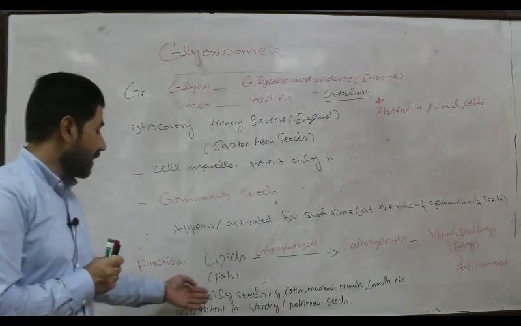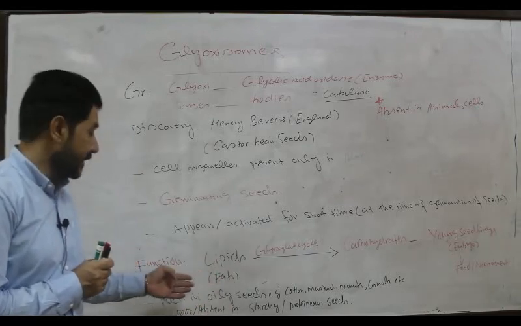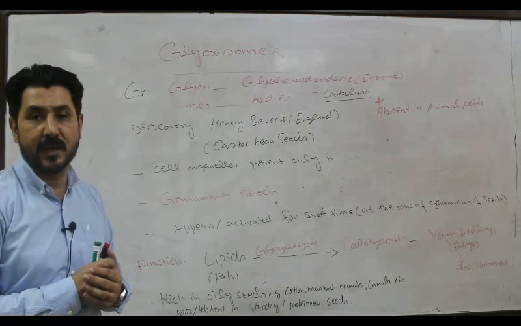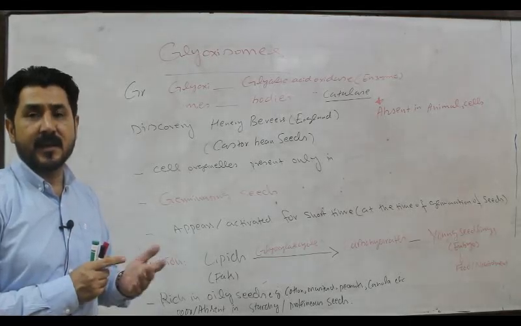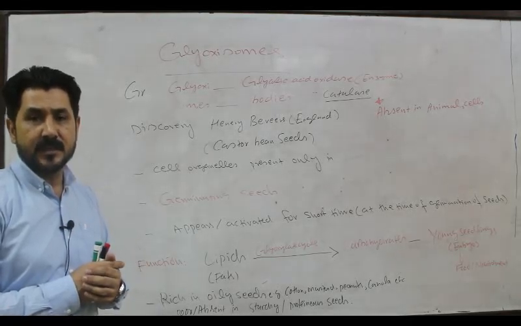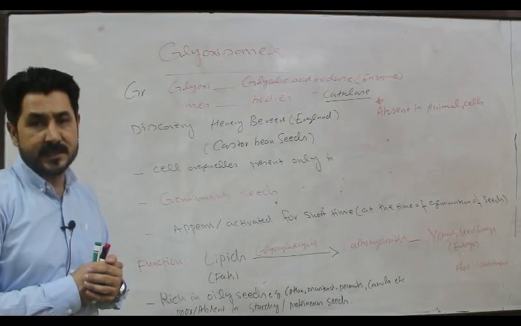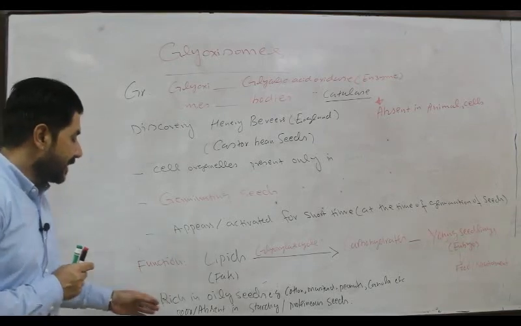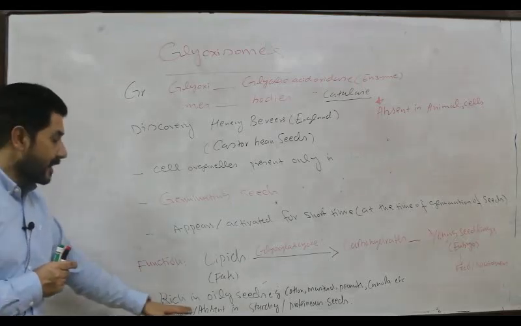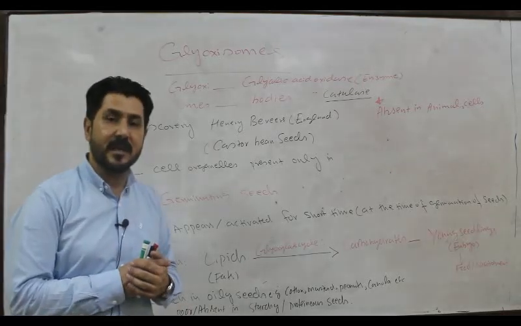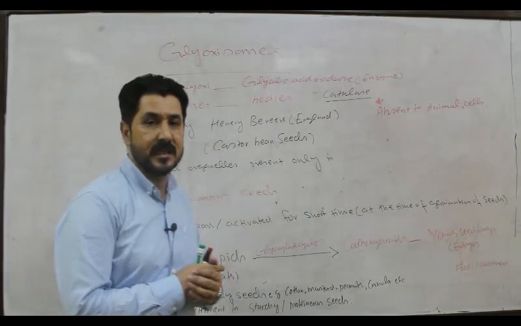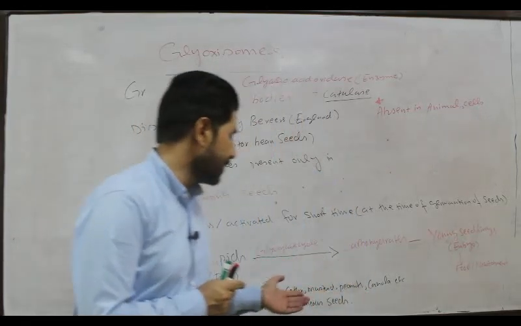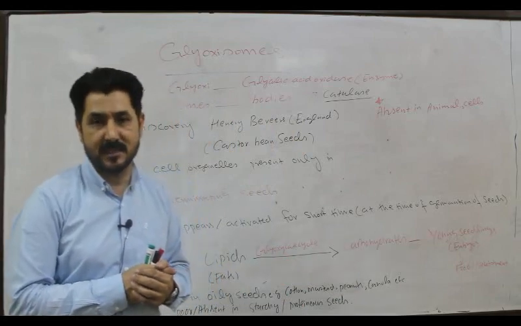They are abundantly present in oily seeds, for example cotton, mustard, peanut, canola, coconut, etc. But they are poor or absent in starchy and proteinaceous seeds. Starchy seeds are wheat, maize, rice, and proteinaceous seeds are pulses.